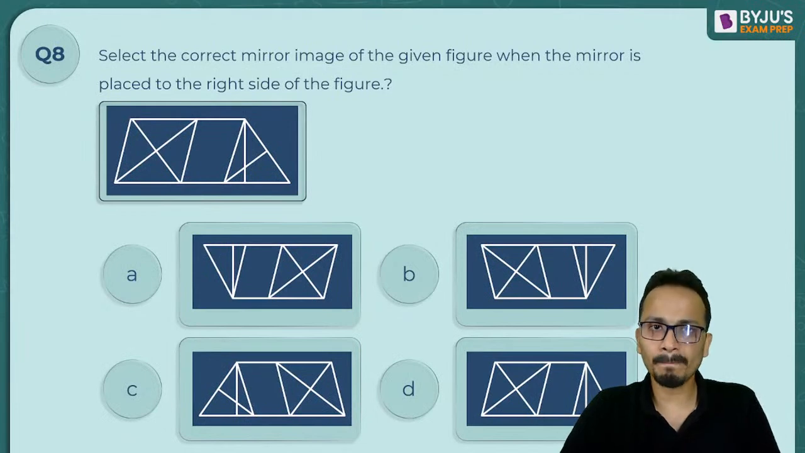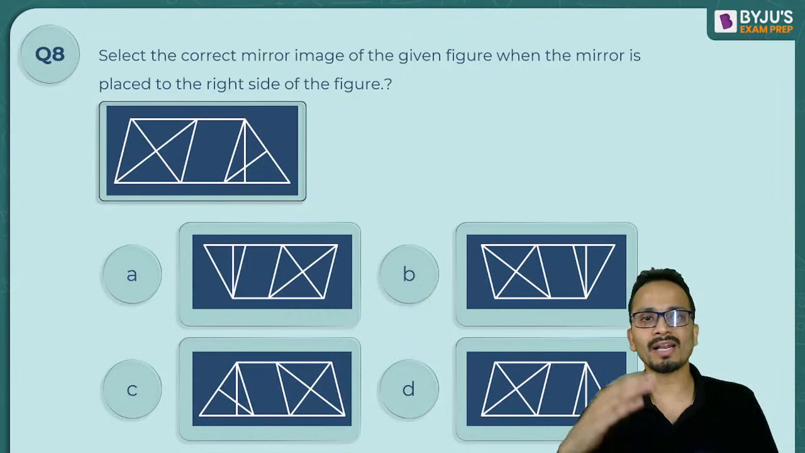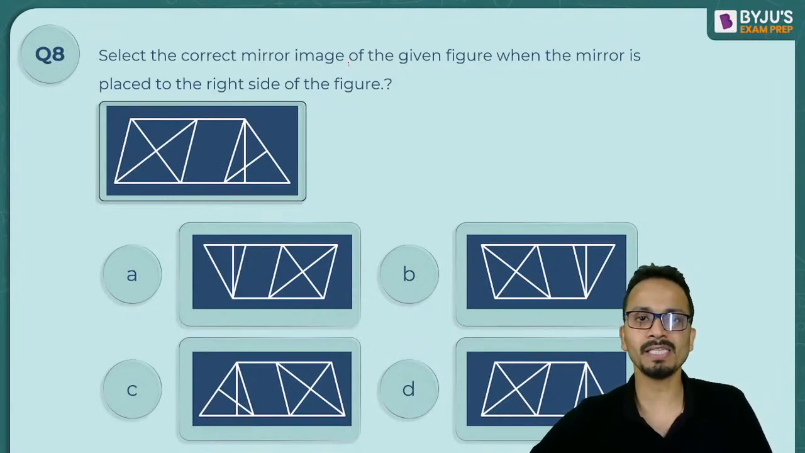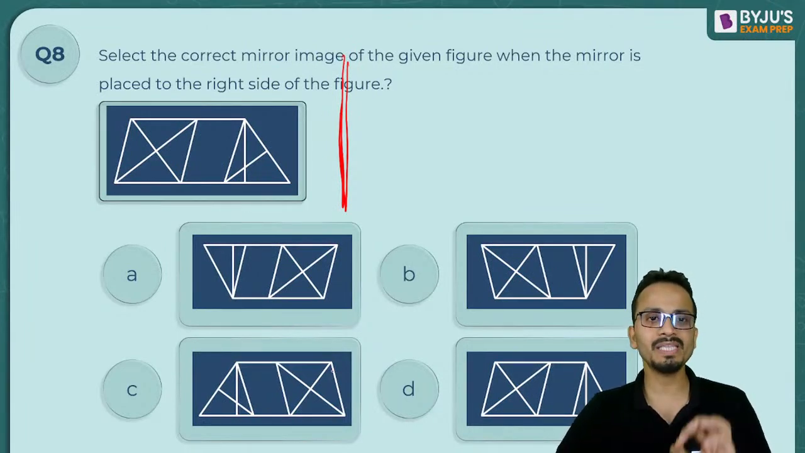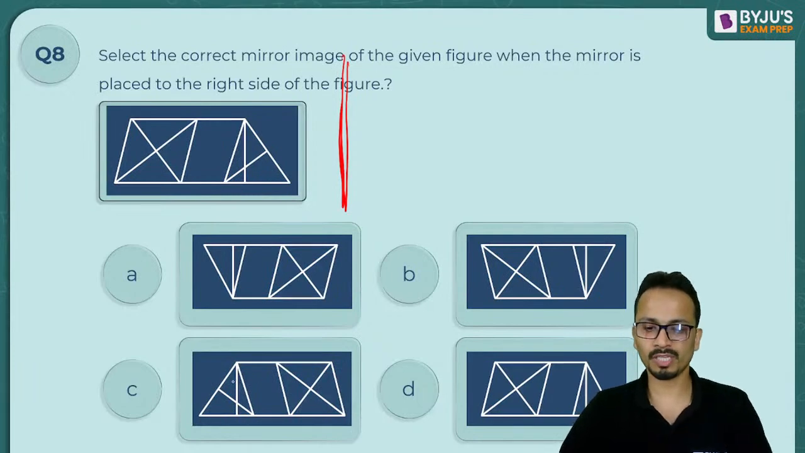Select the correct mirror image of the given figure when the mirror is placed to the right side of the figure. So if I place the mirror here, which of these options will be the mirror image of the given figure in the question?